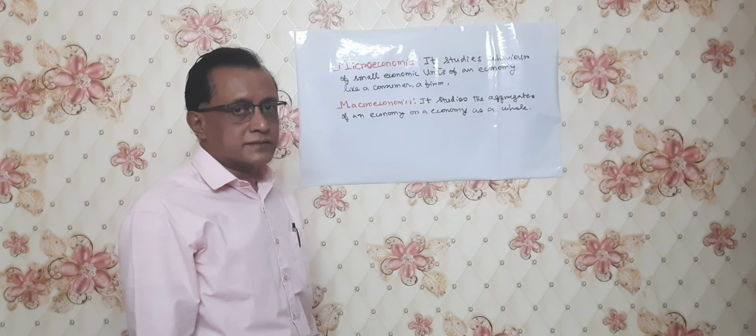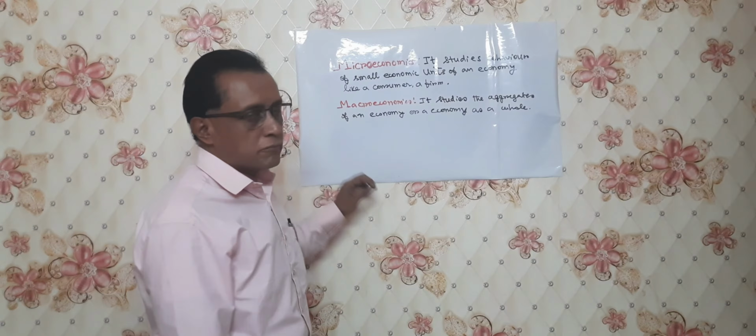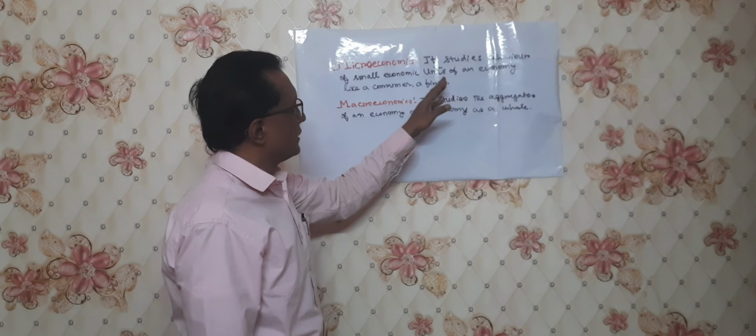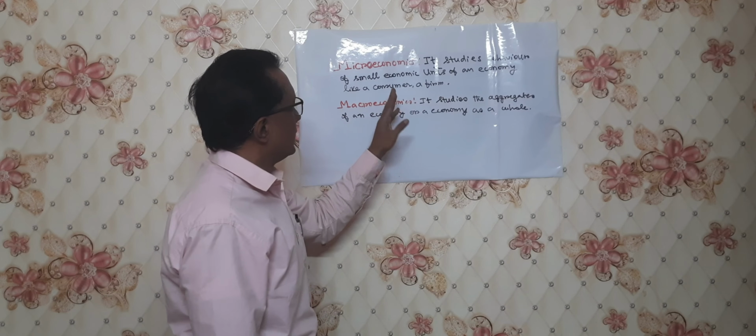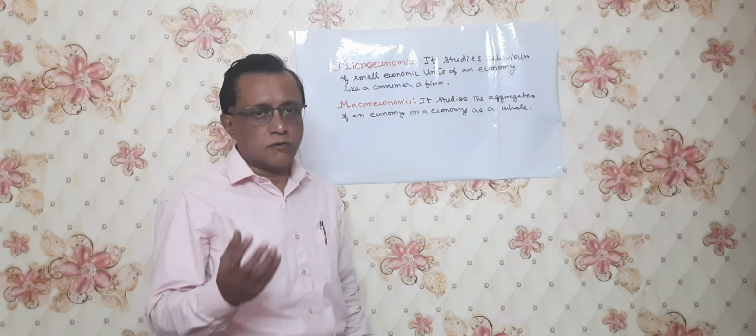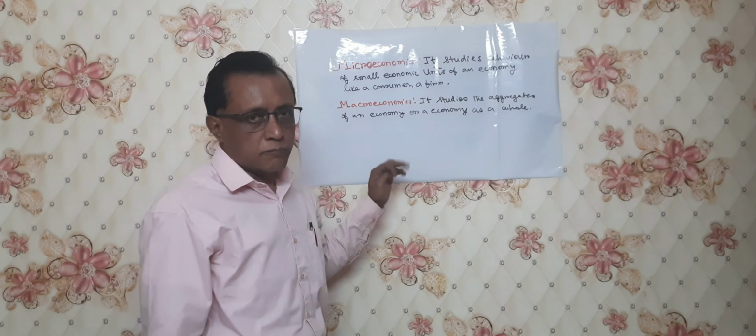In 1933, Professor Ragnar Frisch divided economics into two parts: one is microeconomics, another is macroeconomics. What is microeconomics? Micro means small. It studies the behavior of small economic units of an economy, like a consumer or a firm, like one person's household items, household expenses, household income. This is known as microeconomics.